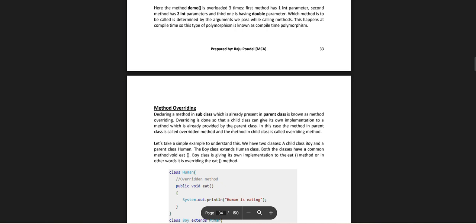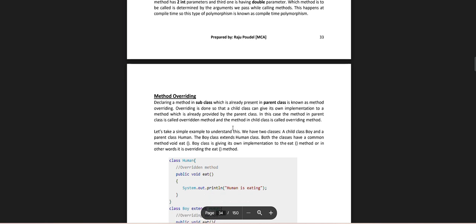Method overriding: declaring a method in the subclass which is already present in the parent class is known as method overriding. Overriding is done so that the child class can give its own implementation to the method. Let us take a simple example to understand this. We have two classes, a child class Boy and a parent class Human. The Boy class extends the Human class.